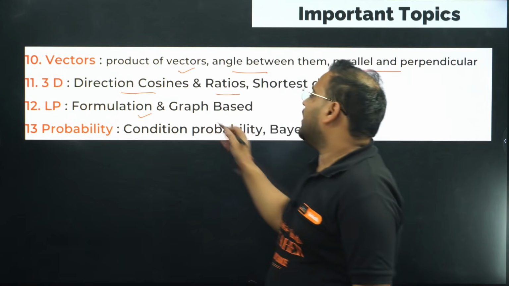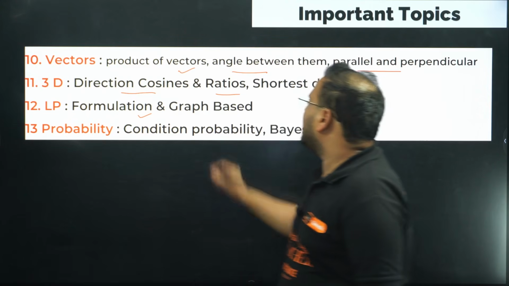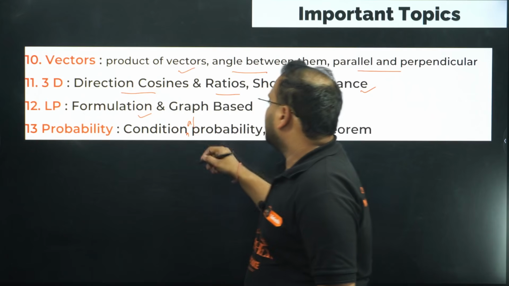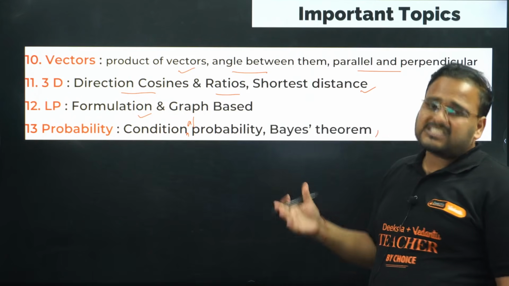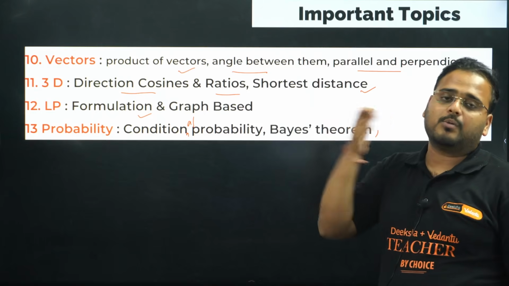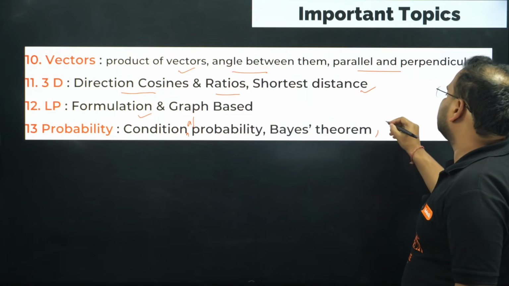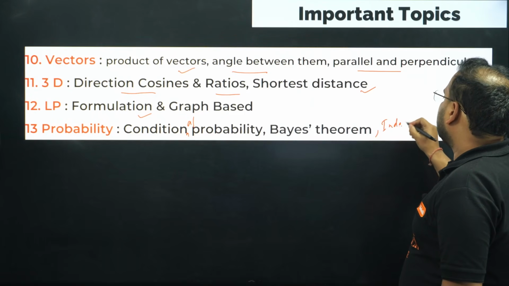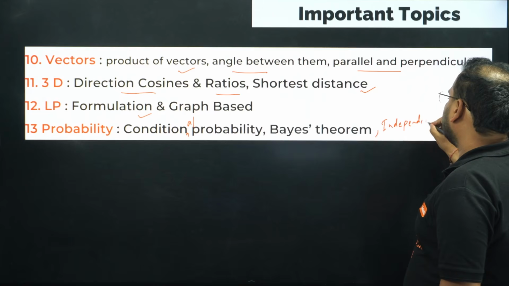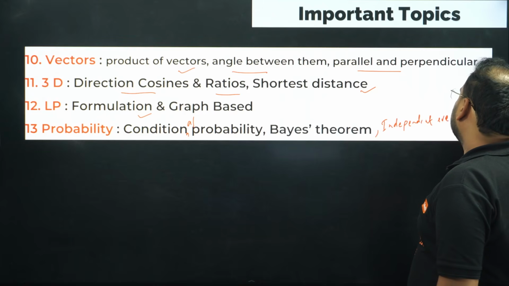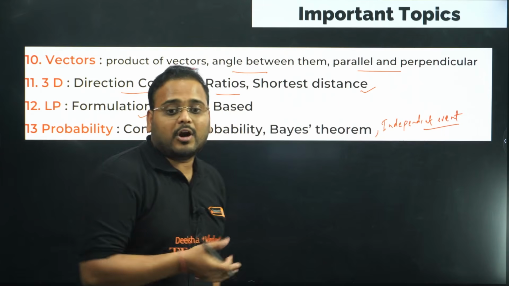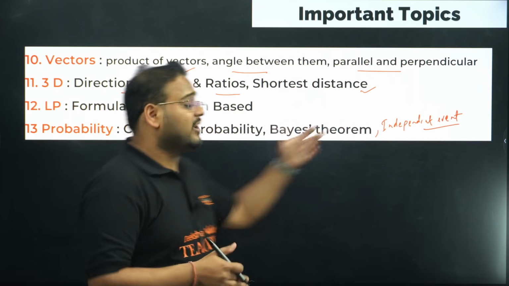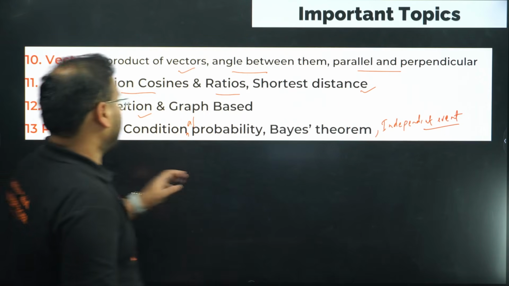In probability, most of the questions are coming on conditional probability. Okay, this is conditional probability and Bayes theorem. If you ask me, it was not there. It was, when I observed, it was not there. But even this is very important. Independent event. Yes, directly this is not relevant, means directly just itself will not be relevant, but if you club them together, it makes very much difference in the preparation.